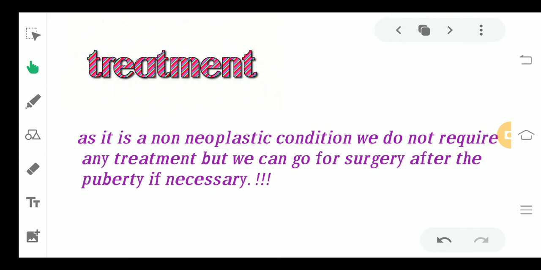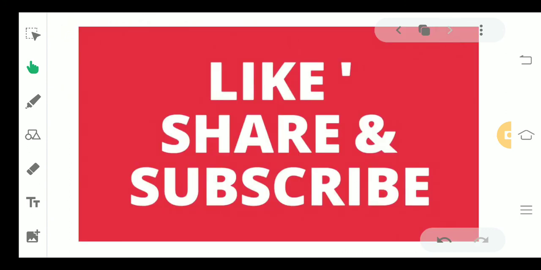Coming to the treatment, as I just told you, this is a non-neoplastic condition. That means it is not going to harm the patient in any aspect. But yes, cosmetically it is not going to be really beautiful, right? So if we have to treat the patient for appearance, aesthetic reasons, we can go for a surgery if the patient needs it. Otherwise, no treatment is needed. This was all about cherubism.